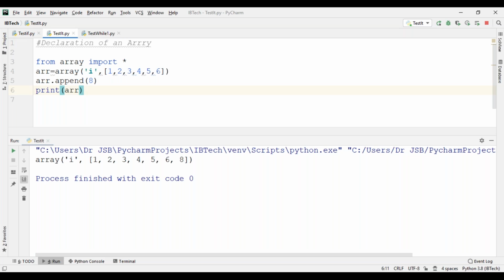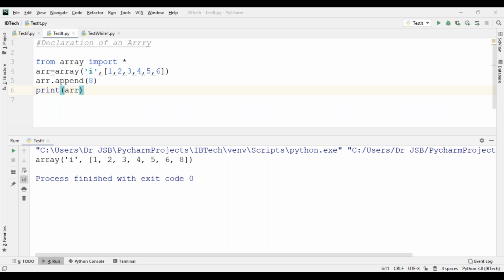So write down the operation. Note down. Append any value to the given array using the append method. For the given array, you are using arr is equal to array of something. Now arr dot append, whatever value you pass will be added at the end. Please keep that in your mind. This is called the append method.